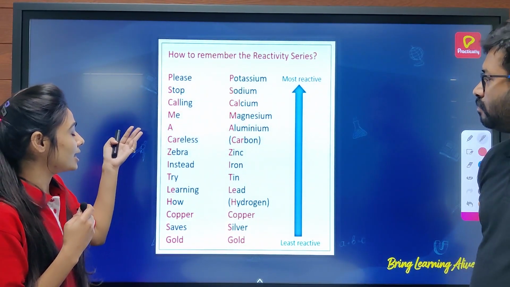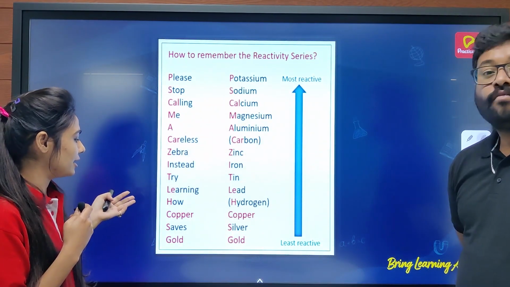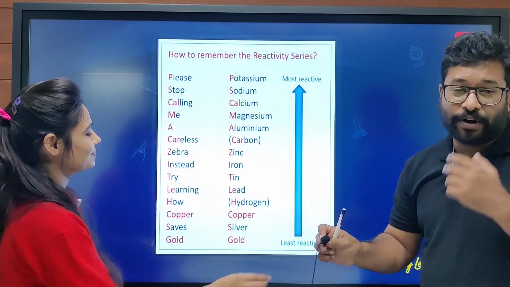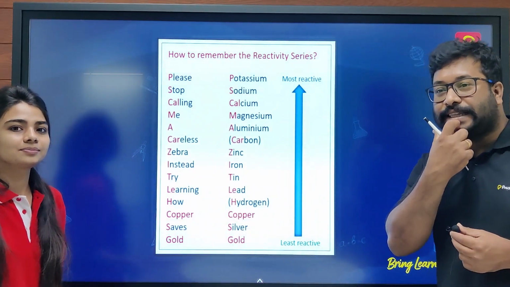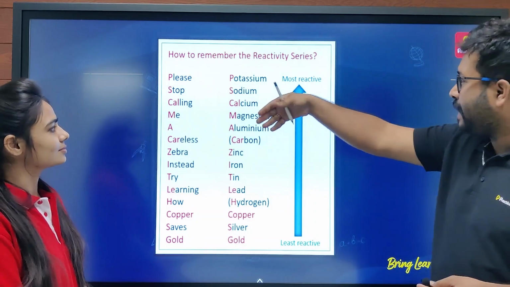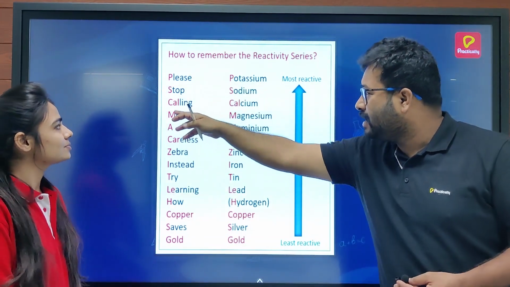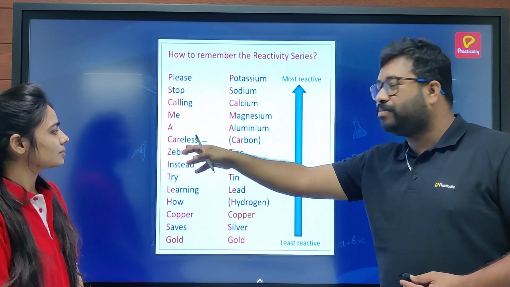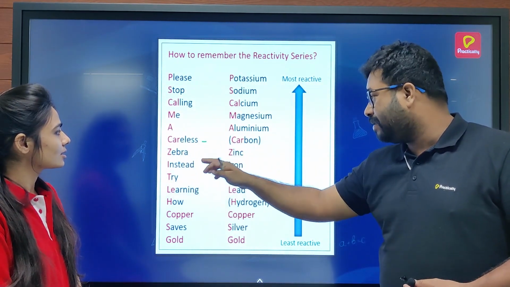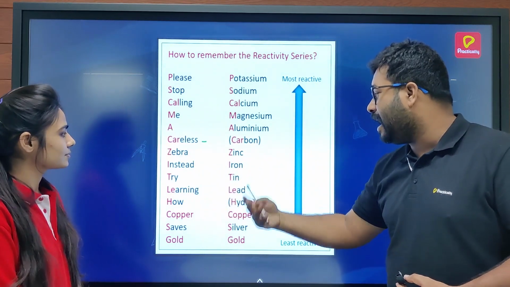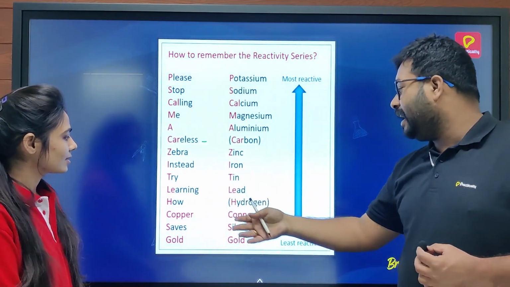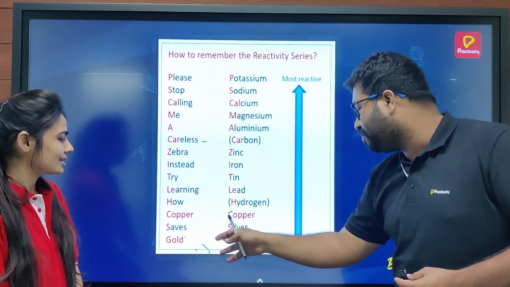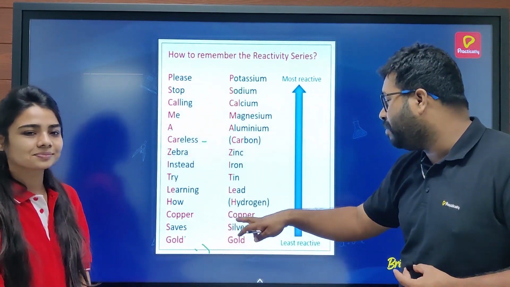Please stop calling me a careless zebra. Instead try learning how copper saves gold. Absolutely. I hope this mnemonic surely helps you to remember this complete order. P stands for potassium, S for sodium, C for calcium, M for magnesium, A for aluminium, careless for carbon, zebra for zinc, instead for iron, try for tin, learning for lead, how for hydrogen, copper, and gold. S stands for silver, then gold, and you also have mercury here.